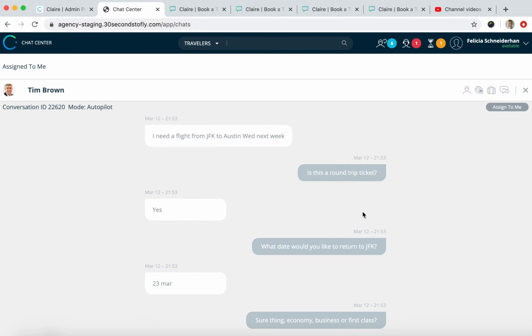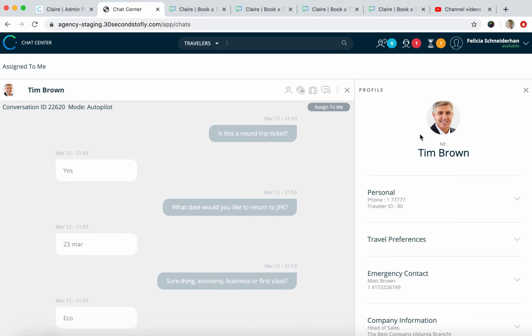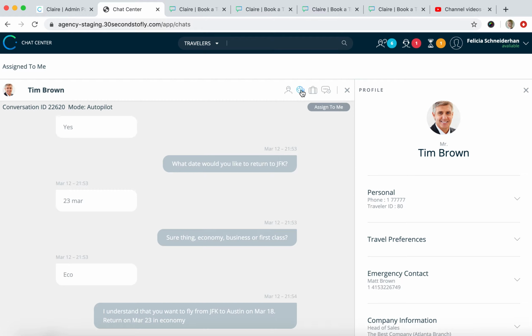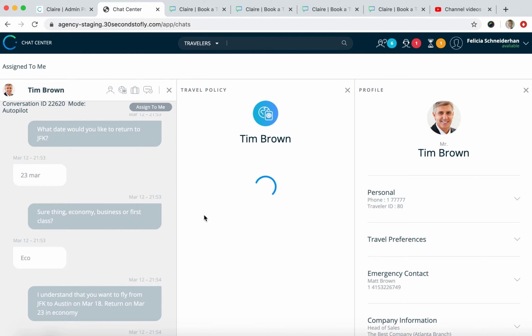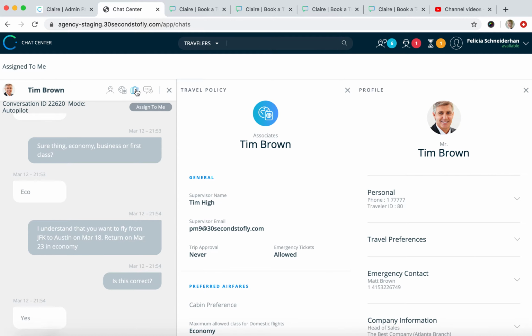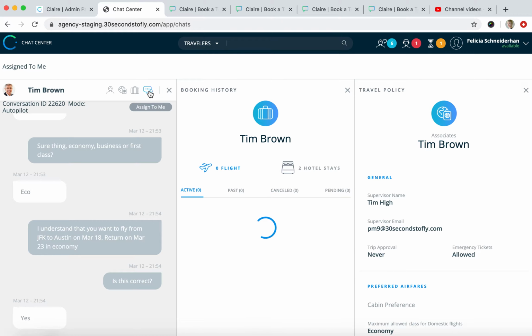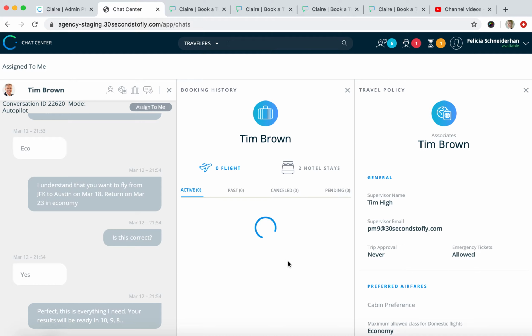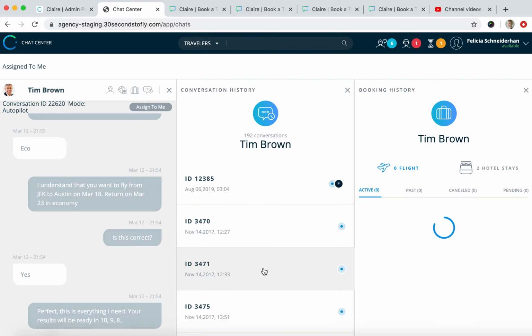While Claire is talking to the traveler, you can check out their personal details, their travel policy, their past bookings, and their past conversations on the platform.